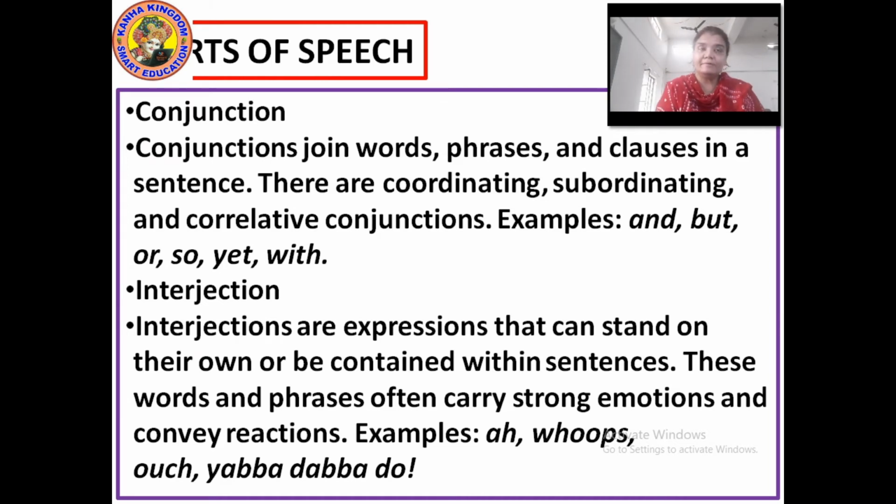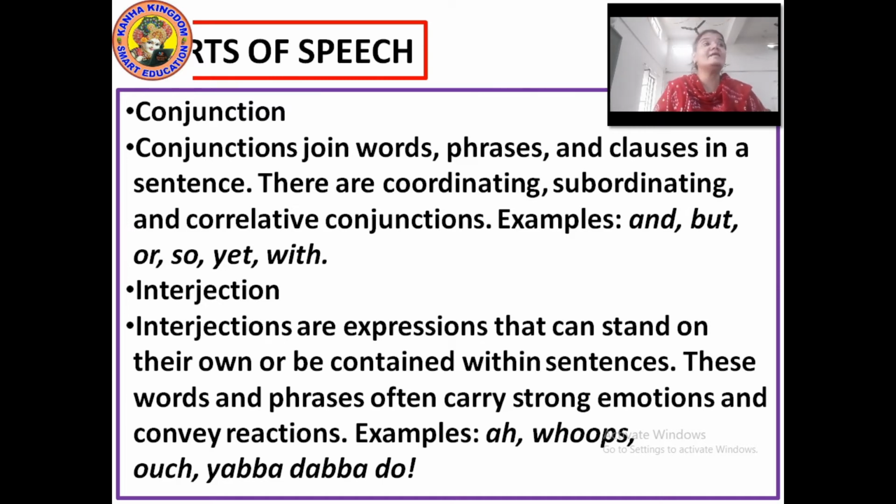Like and, but, or, yet, for, nor, so, and so on. There are many conjunctions. Conjunctions are used to join words, phrases and clauses in a sentence.